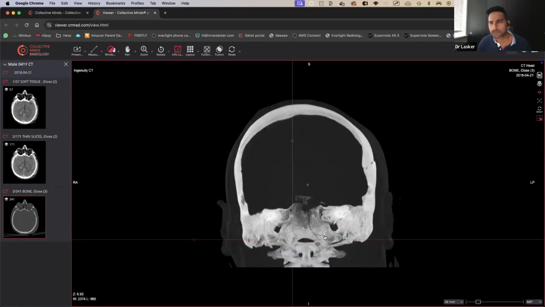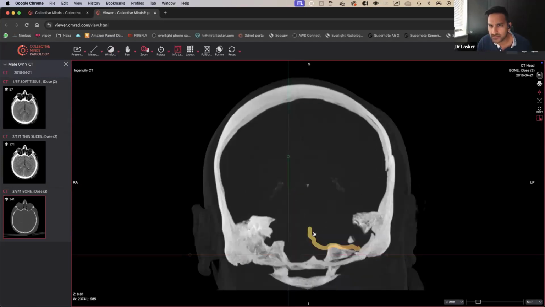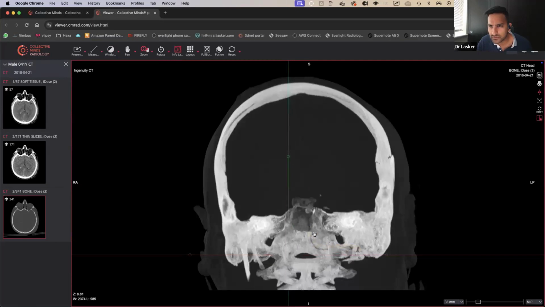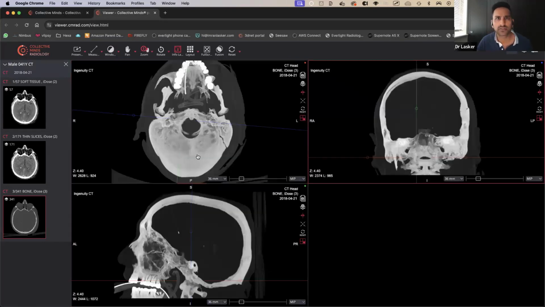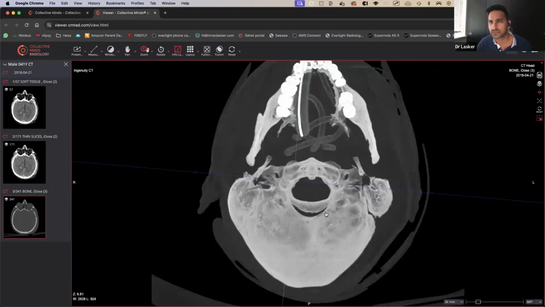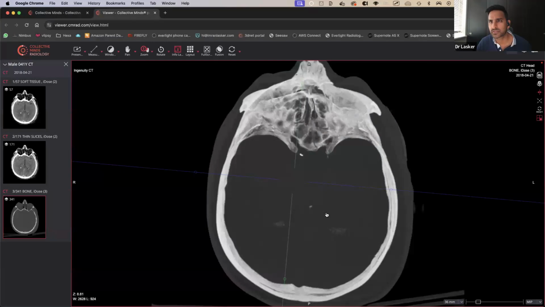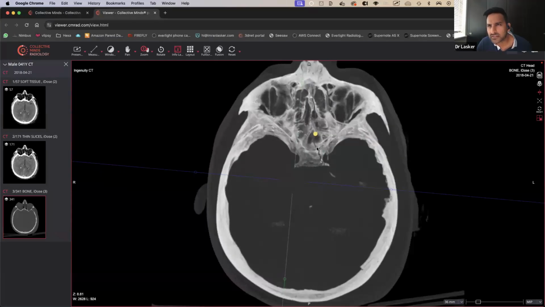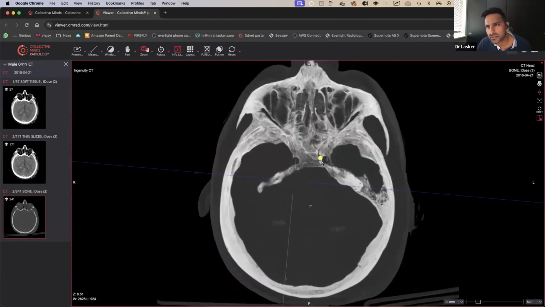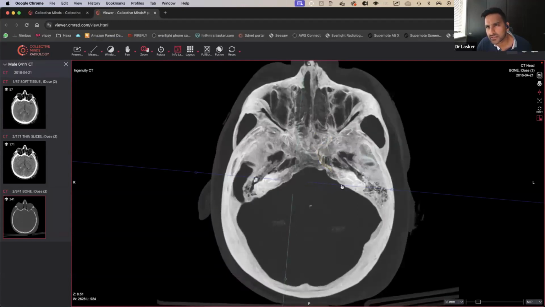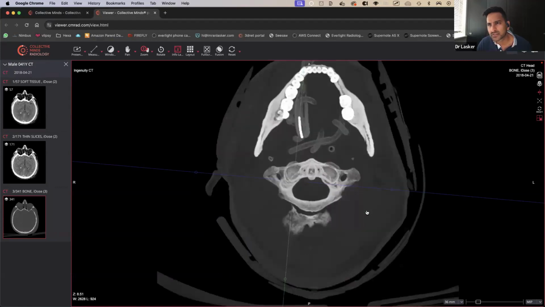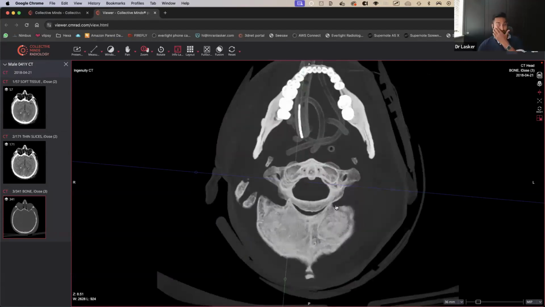So what we'll do, we'll zoom in, and then I'm going to draw it for you guys. Can you see a fracture going like this, all the way along like this? And it looks like it goes along the roof of the sphenoid, doesn't it? So let's come up to here, see if we can find it again. So that's there. Yeah, can you see that there? So we've come up to this region. You can see a fracture line going this way, this way. Kind of, well, it's going all the way that way as well, isn't it? Can't really see where it goes on from there. So quite extensive fractures, right? So really, really big amount of fractures.